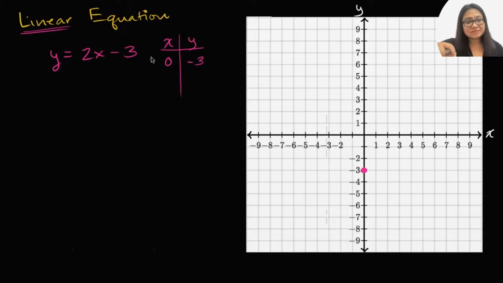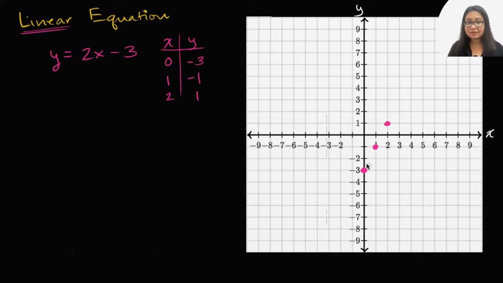So that's that point there. If x is equal to 1, what is y equal to? 2 times 1 is 2 minus 3 is negative 1. So we move positive 1 in the x direction and negative 1, or down 1, in the y direction. Now let's see, if x is equal to 2, what is y? 2 times 2 is 4, minus 3 is 1. When x is equal to 2, y is equal to 1.